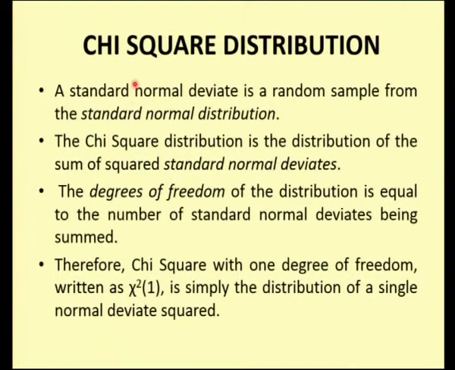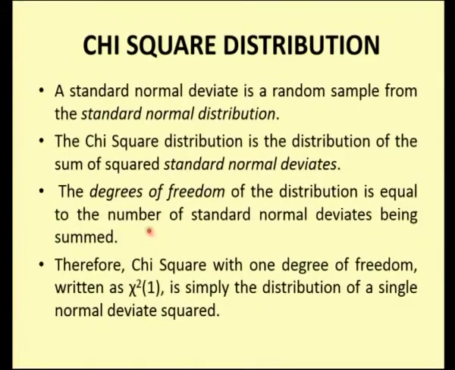So, what is chi-square distribution? Any standard normal deviate is a random sample from the standard normal distribution. We all know what the standard normal distribution is. It is nothing but standardizing the normal distribution, that is taking the random variable x minus the mean divided by the standard error. So, the chi-square distribution is the distribution of the sum of squares of these standard normal deviates, and the degree of freedom of the distribution is equivalent to the number of normal variates being summed.